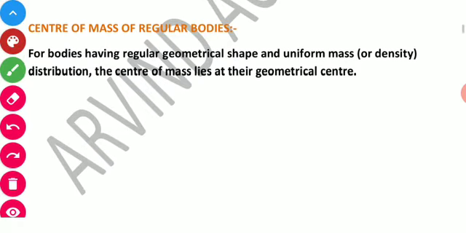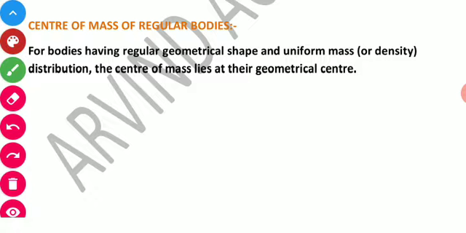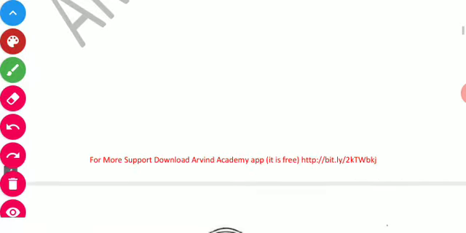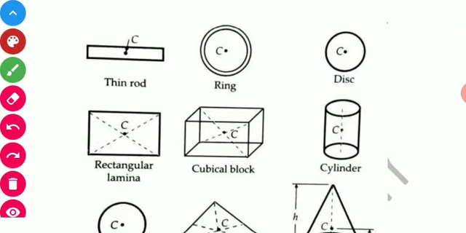Next, center of mass of a regular body. For bodies having regular geometrical shape and uniform mass distribution, the center of mass lies at their geometrical center. So, if we talk about these shapes, then they will have the center of mass at their symmetrical center.